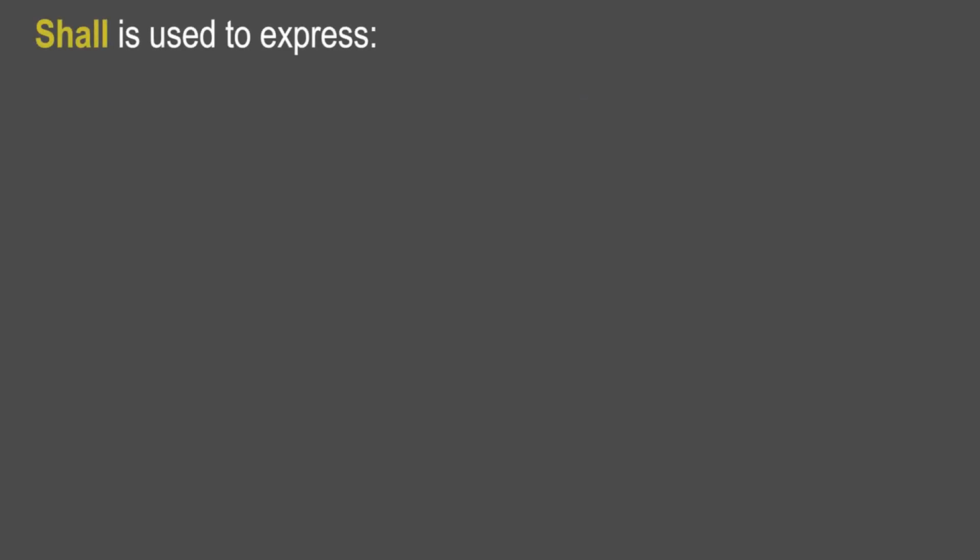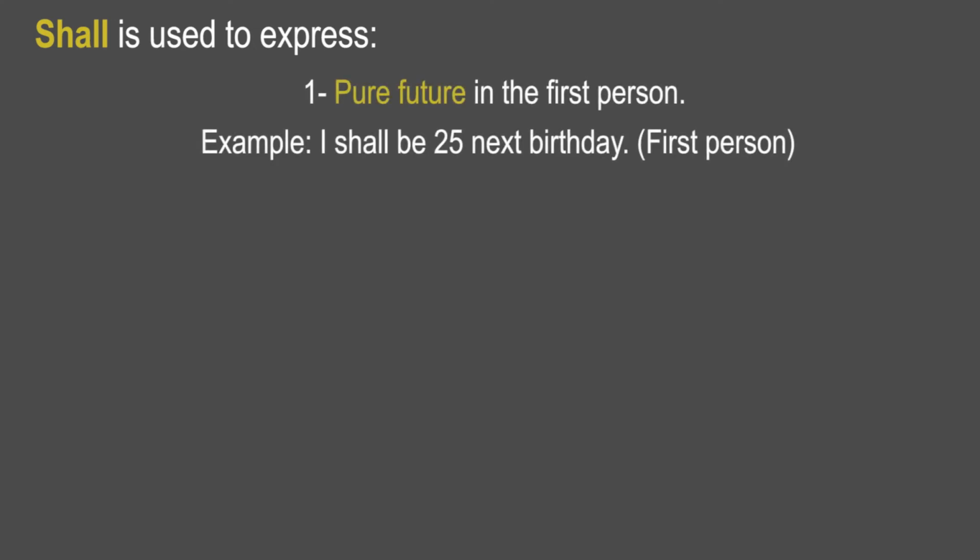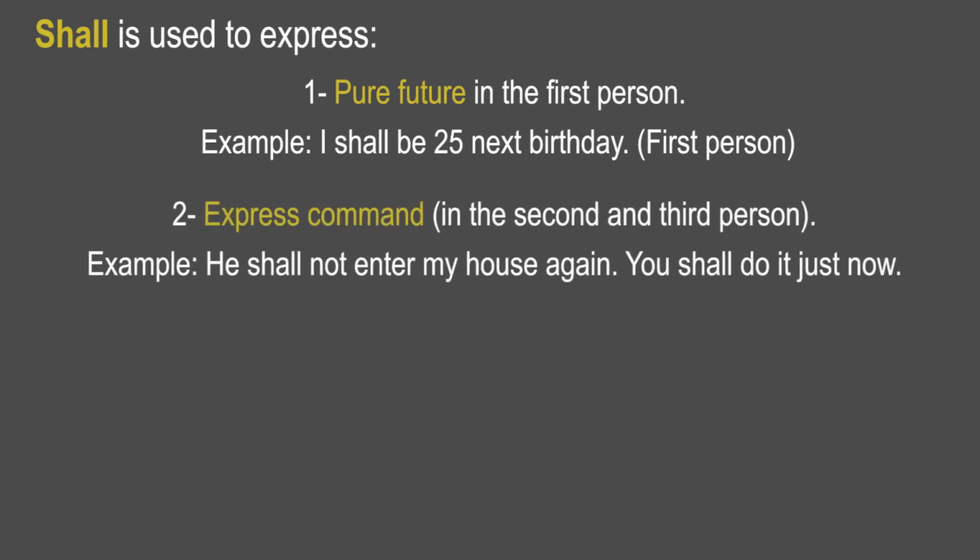Next is shall. Shall is used to express pure future in the first person. Example, I shall be 25 next birthday. That is first person. I, of course, you know. Second one, to express command in the second and third person. Example, he shall not enter my house again. You shall do it just now.